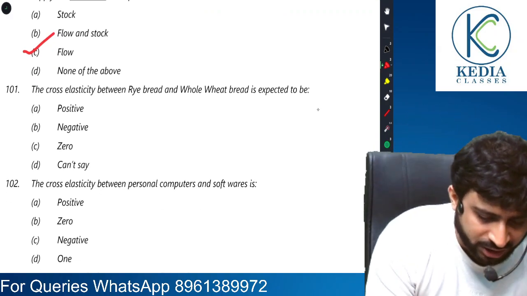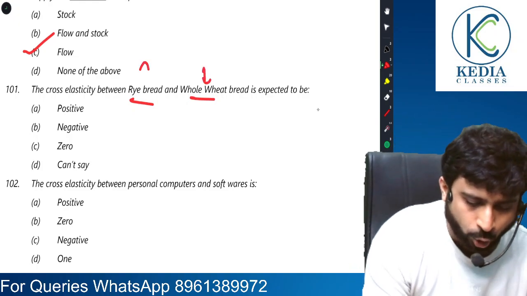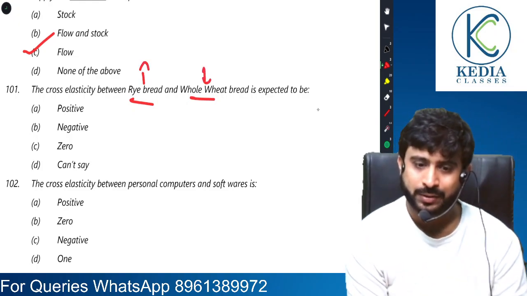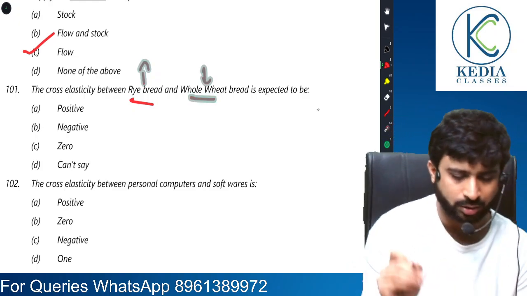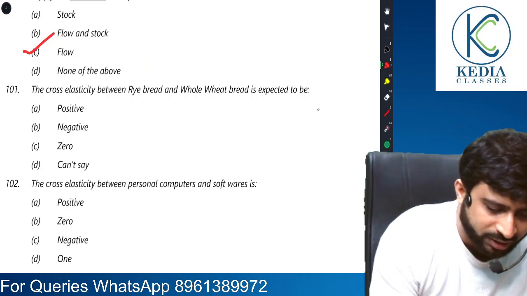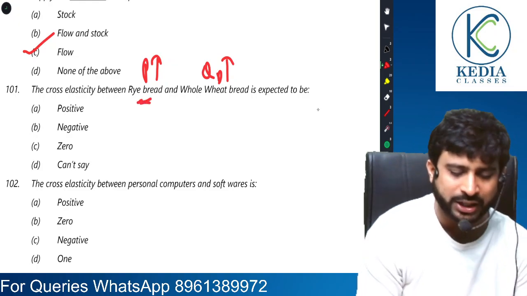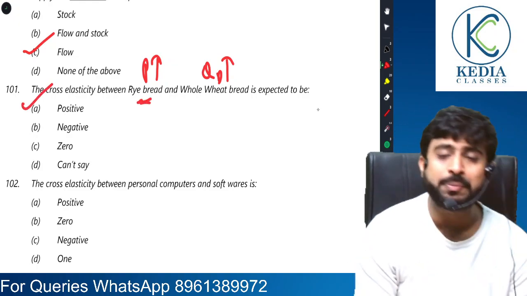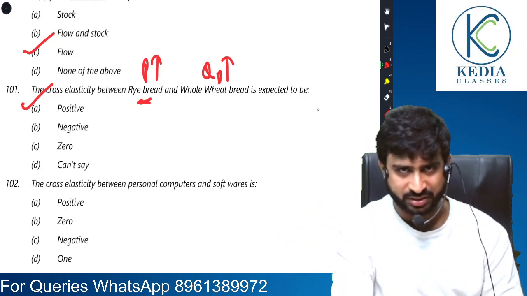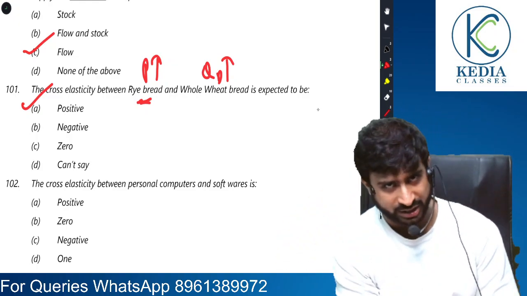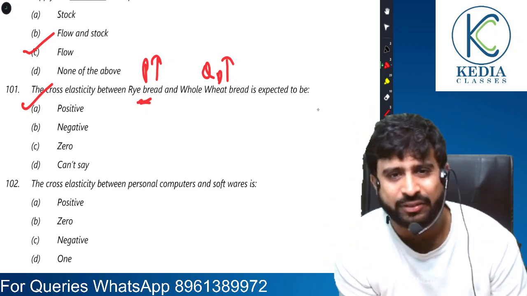The cross price elasticity between two different types of bread is expected to be positive. See, if the price of this bread rises, the quantity demanded of the whole wheat bread will go up, because they are competing goods and people will consume less of this one. So there is a direct relationship. They are substitutes. Substitute goods have positive cross elasticity. Complementary goods have negative cross elasticity.